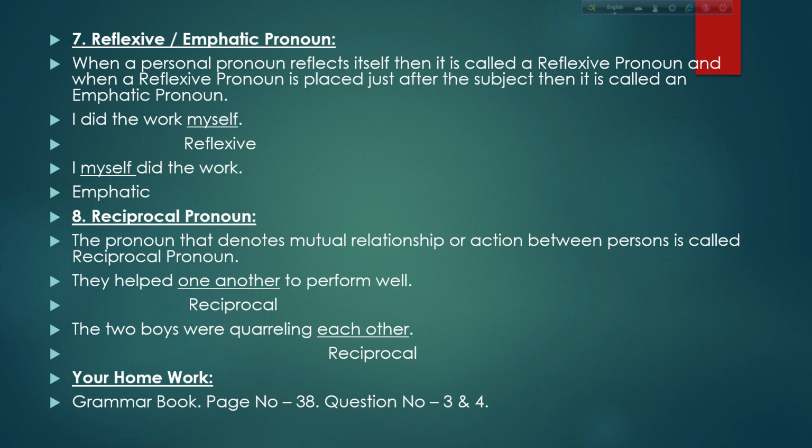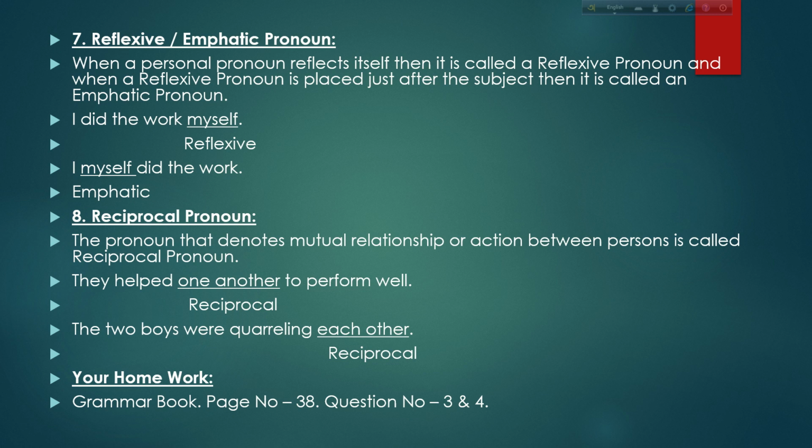So this way, the last two pronouns are here. Number seven, reflexive or emphatic pronoun. That's the same pronoun being used as reflexive or emphatic. Definition: when a personal pronoun reflects itself, then it is called a reflexive pronoun. And when a reflexive pronoun is placed just after the subject, then it is called an emphatic pronoun. We can discuss it with the examples here.